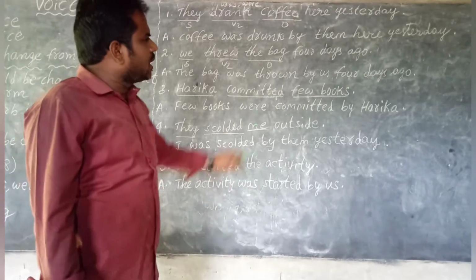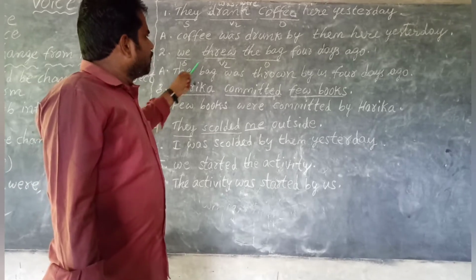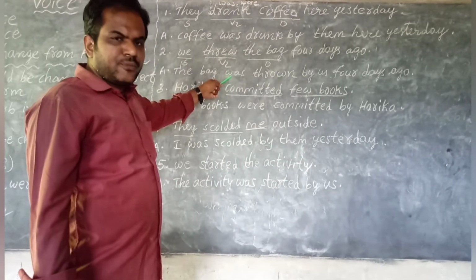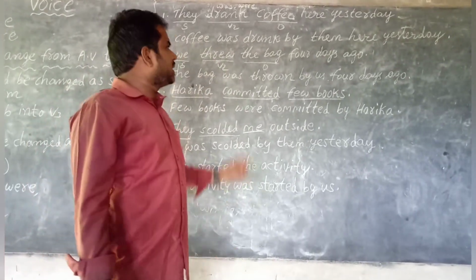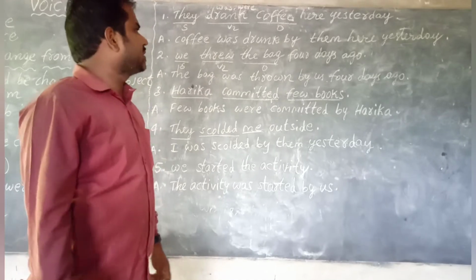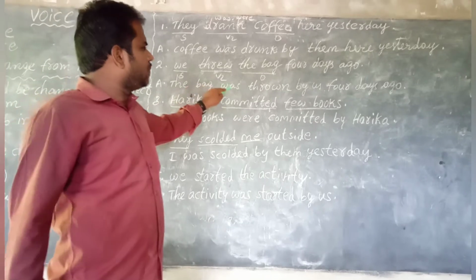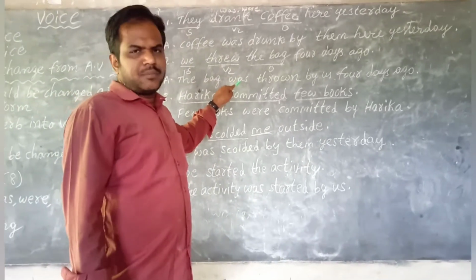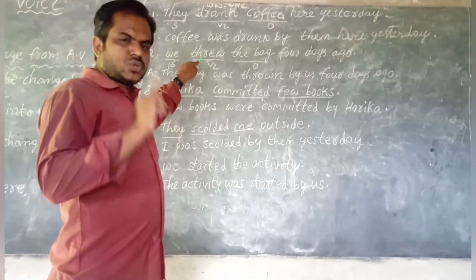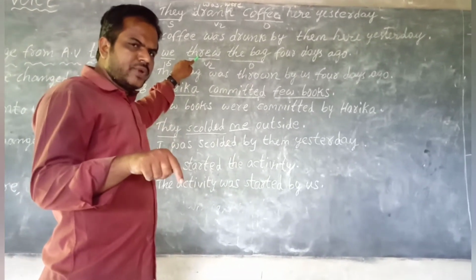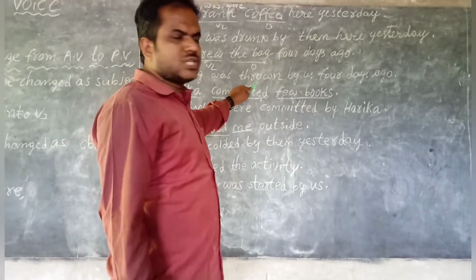So first rule, object should be changed as subject: the bag. Second, decide the B form. The B form will be decided according to the subject and the tense of the verb. Here the verb is in V2, past tense. Past B forms are was, were. Here the subject is singular, that's why we have to write was. B form also decided. Third rule, change the verb into V3. Throw V1, threw V2, thrown V3. So we changed the verb into V3.